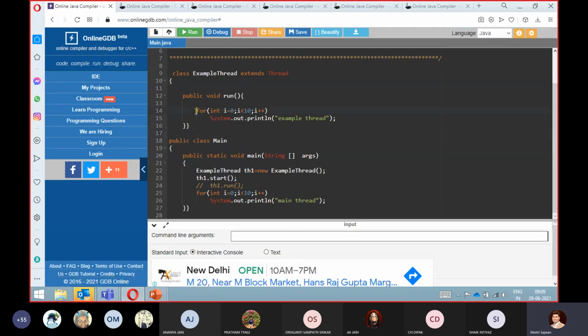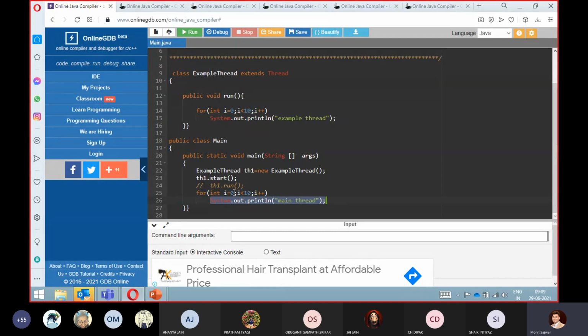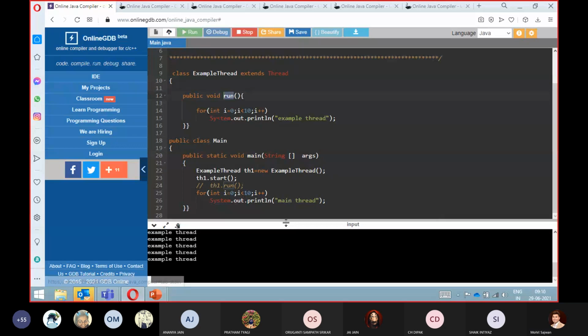So here you can see that we are executing the example thread. Here we are executing the main thread. So remember, if somebody asks you how many threads there are in this entire source code, your answer will be 2 threads. The first thread is this example thread, and the second thread is our main thread. So basically you can call it the run thread, right? Now let's execute this code and see what output you get.